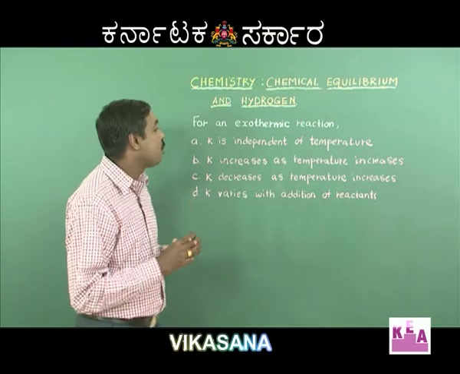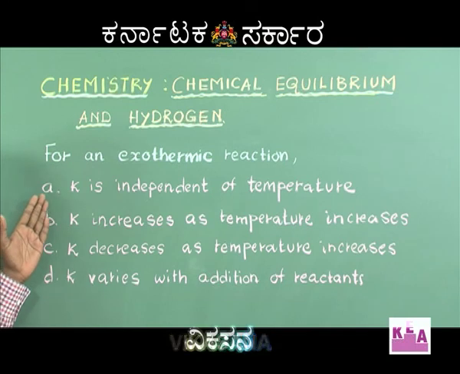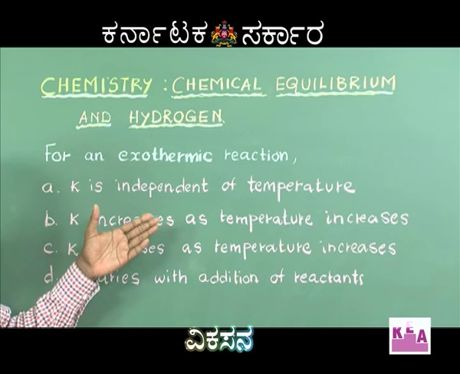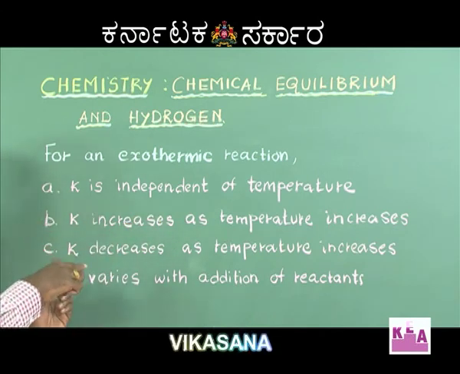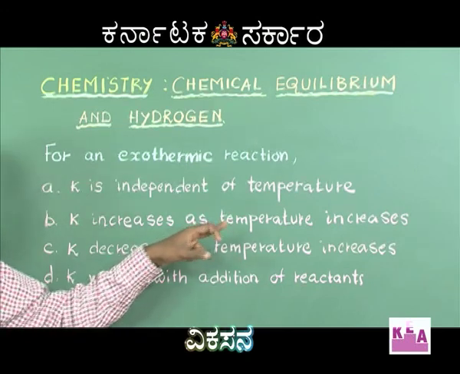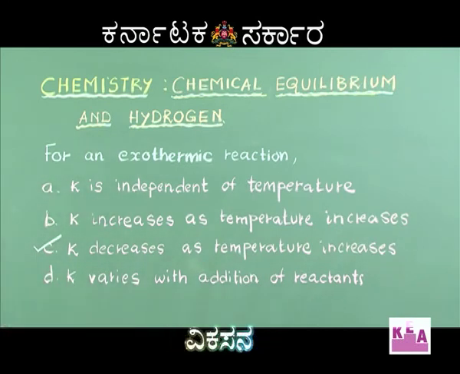Therefore, judge which would be the right option. Option A, K is independent of temperature, not relevant. Option B, K increases as temperature increases. This could have been the answer if it was an endothermic reaction, but because it is an exothermic reaction, K decreases as temperature increases. Therefore, option C is the right answer. Option C, K decreases as temperature increases, is the correct answer.